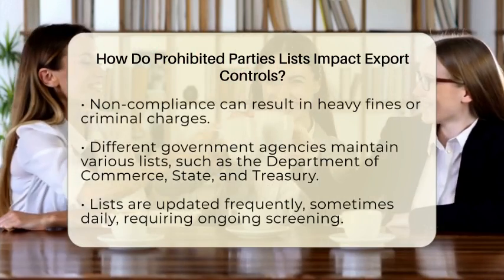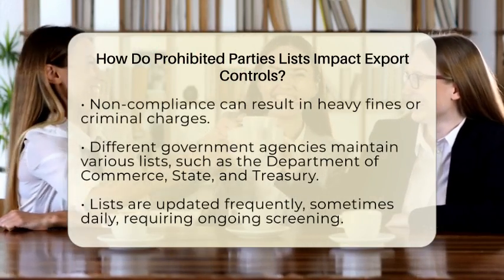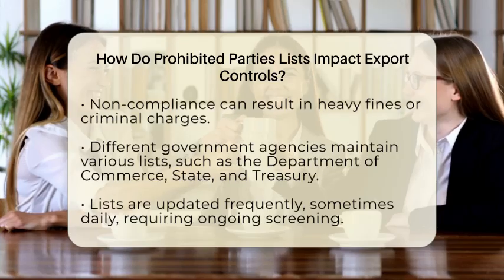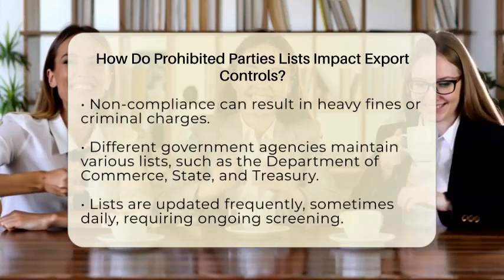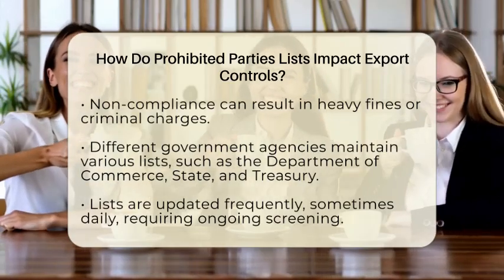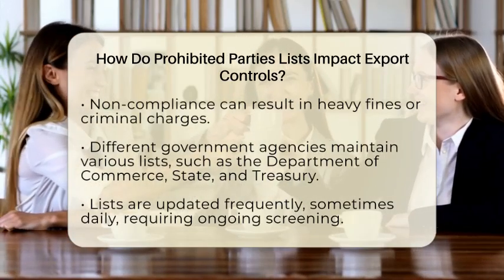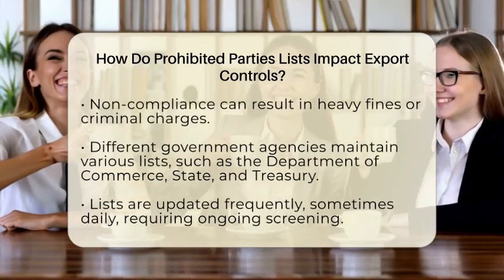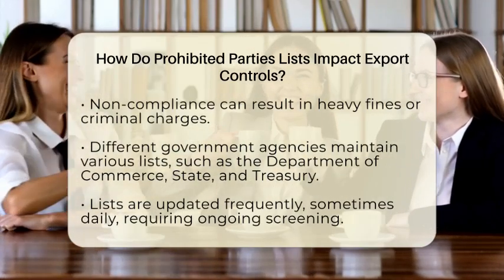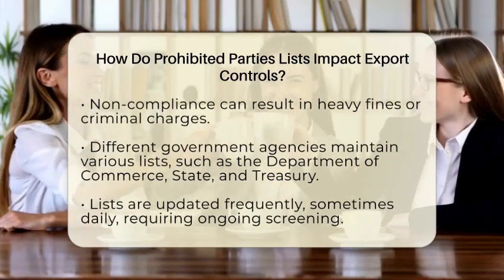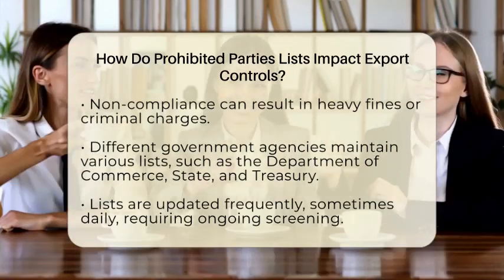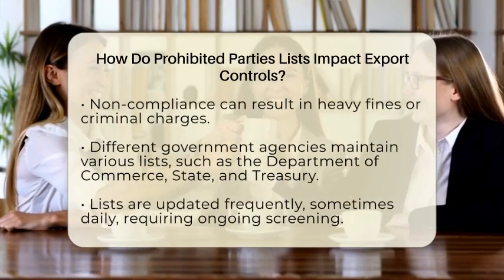These lists cover a wide range of parties. Some are involved in weapons proliferation or terrorism. Others are under economic sanctions or embargoes. Different government agencies maintain different lists. For example, the Department of Commerce has the Entity List and Denied Persons List. The Department of State keeps the Debarred Parties List. The Treasury Department manages the Specially Designated Nationals List. Each list has its own rules for inclusion, so companies need to be aware of all relevant lists.